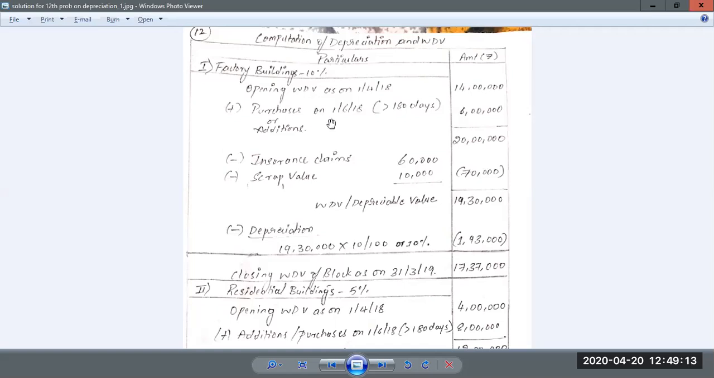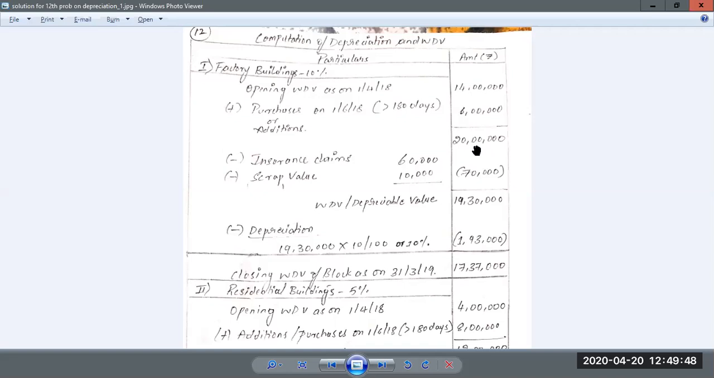Now on 1/6/2018, that is in the previous year in the month of June, June 1st, they have purchased an asset. That means they have purchased the asset before October, so it will obviously be put to use for more than 180 days. That means the entire amount of depreciation will be allowed on it. The cost of that new asset purchased in the previous year is 6 lakh rupees. That means you already had a building worth 14 lakhs, then you have constructed or acquired another building worth 6 lakh rupees that you are adding, and you are getting a total of 20 lakhs.